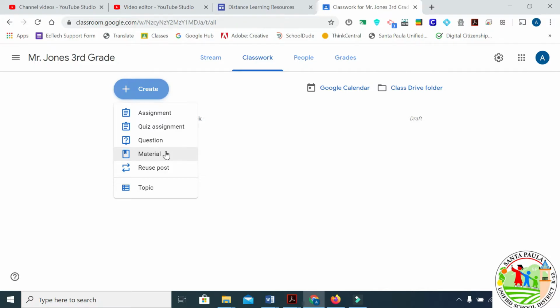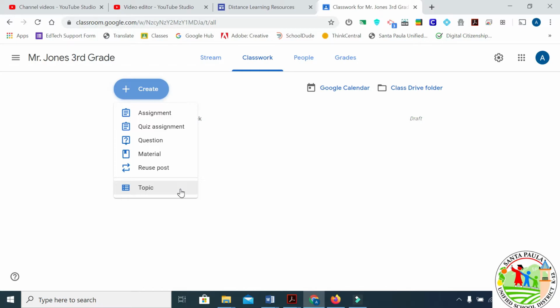And then the last one is for organization. Topics are so that way you can break this down into different groups. If you don't use topics, then what ends up happening is all your assignments, quizzes, questions, all that stuff will just get lost in a laundry list on this page once you've used it for a while. So you want to create topics.